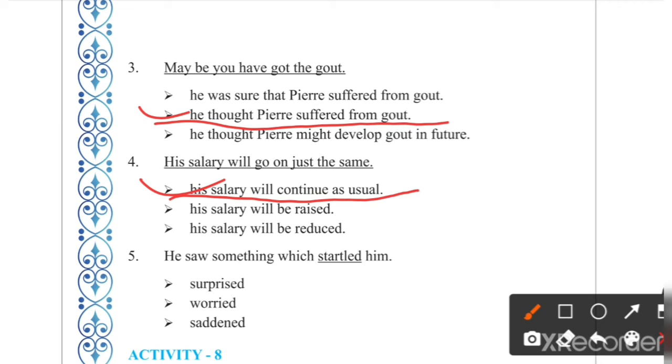Number five, he saw something which startled him. What is the correct word for startled? Surprised. Understood?